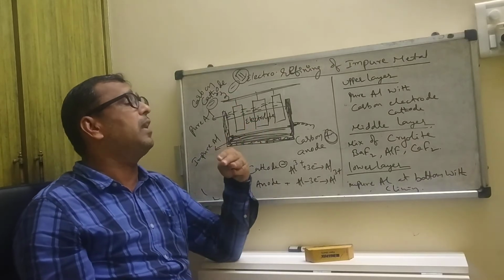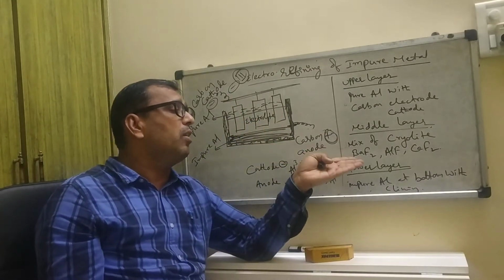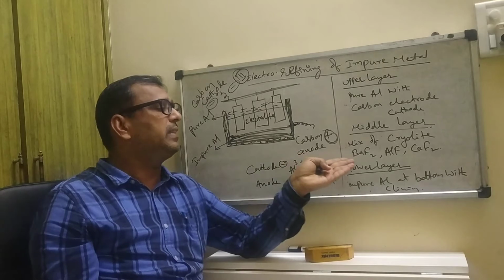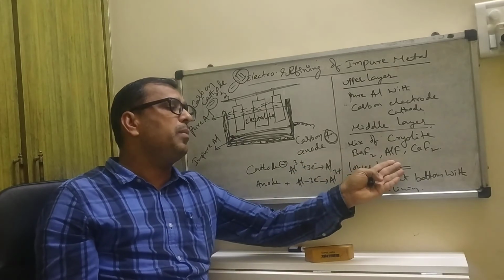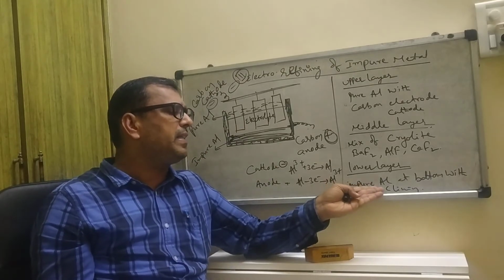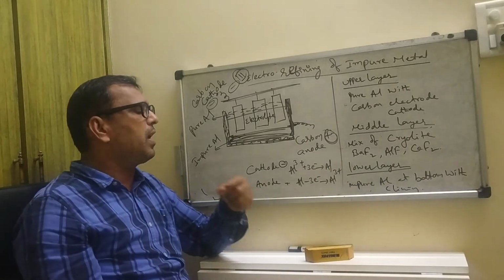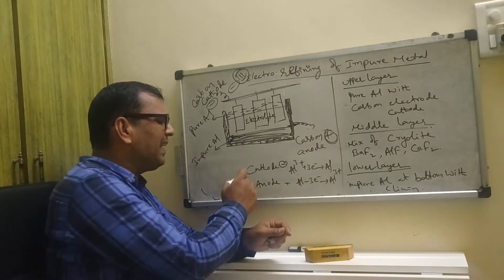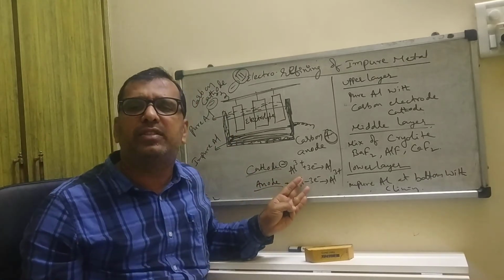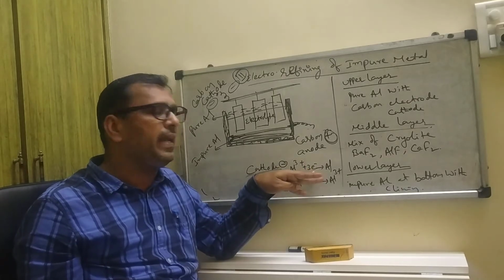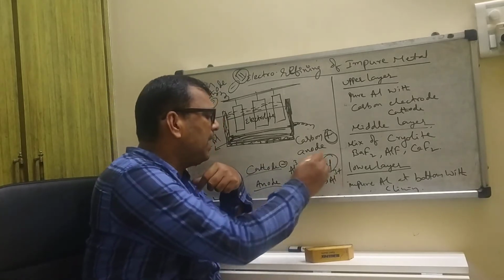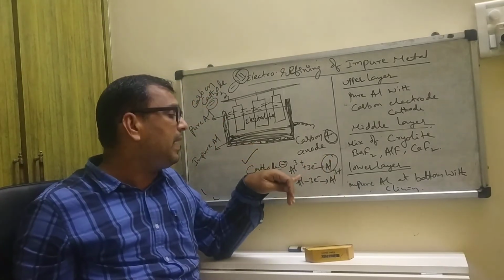Sometimes they will ask about electrolytic refining of impure metal, and which acts as the cathode. Cryolite, Na3AlF6, I already told you. Barium fluoride, aluminium fluoride and calcium fluoride act as the electrolyte. The lower layer contains impure aluminium at the bottom with a carbon lining. At the cathode, aluminium ions gain 3 electrons and are converted into pure aluminium, which is collected at the cathode.